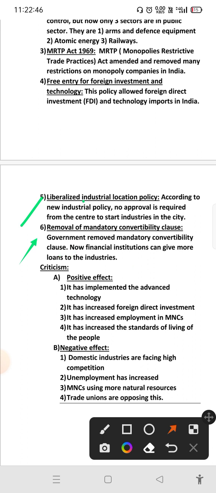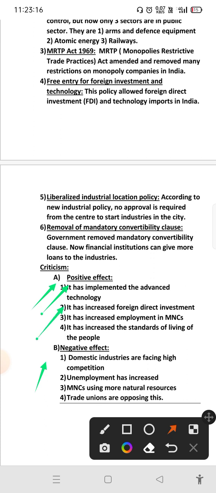So these are the 6 features. And we have to write criticism also. There are some negative points and positive points. First, see the positive points. The first one, it has brought in advanced technology. After the 1991 industrial policy, the government started allowing foreign technology and investment. So we started using advanced technology.